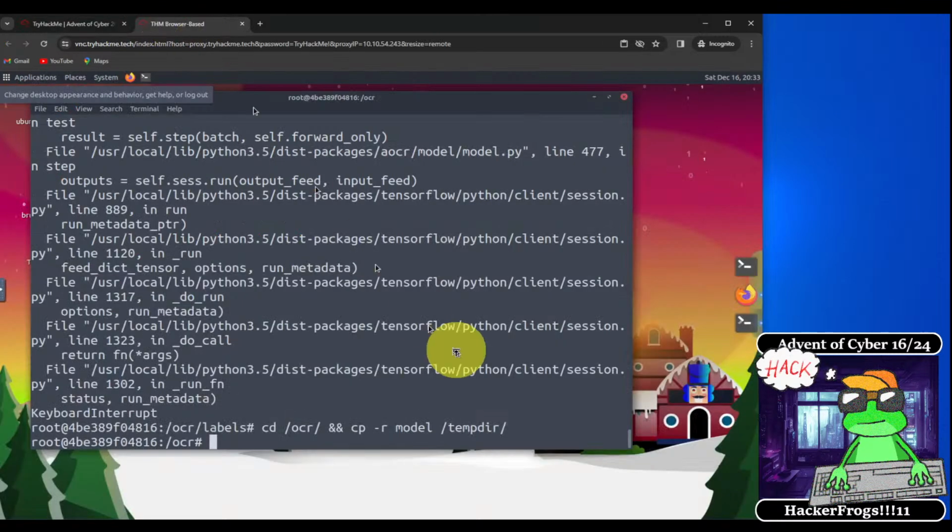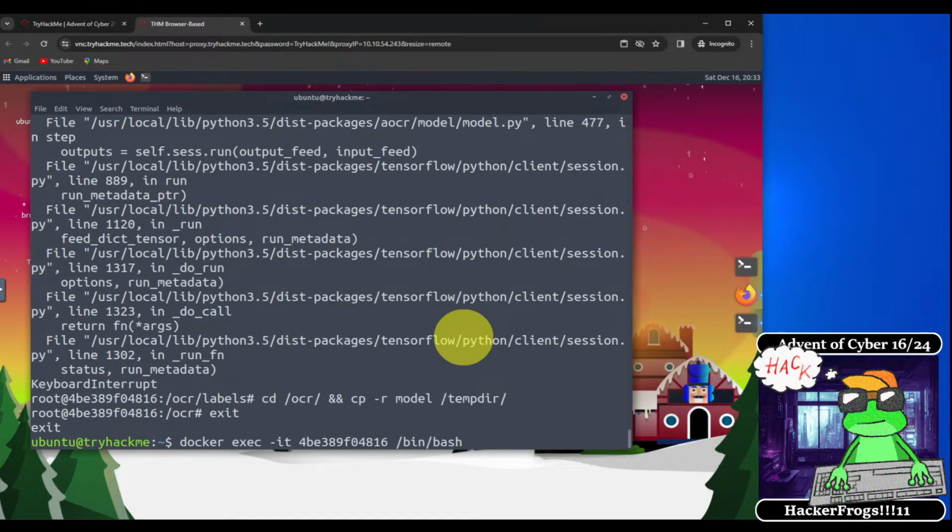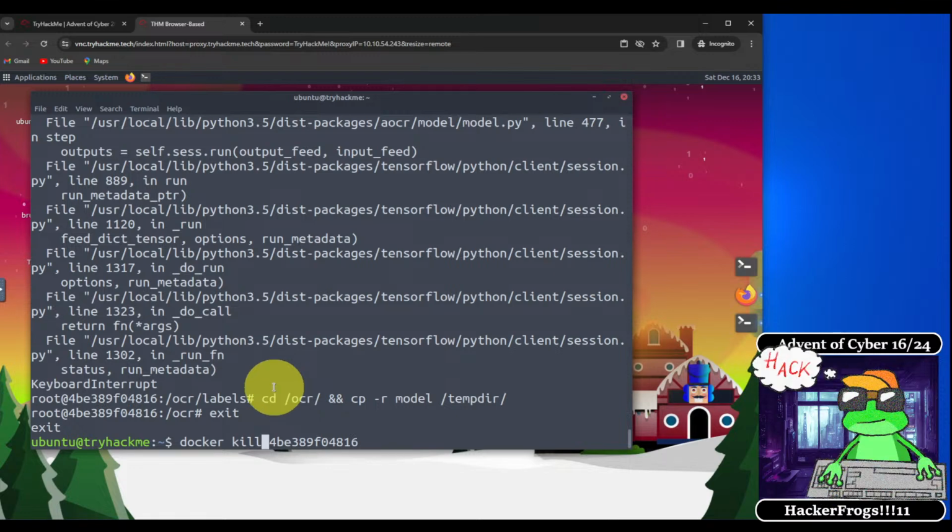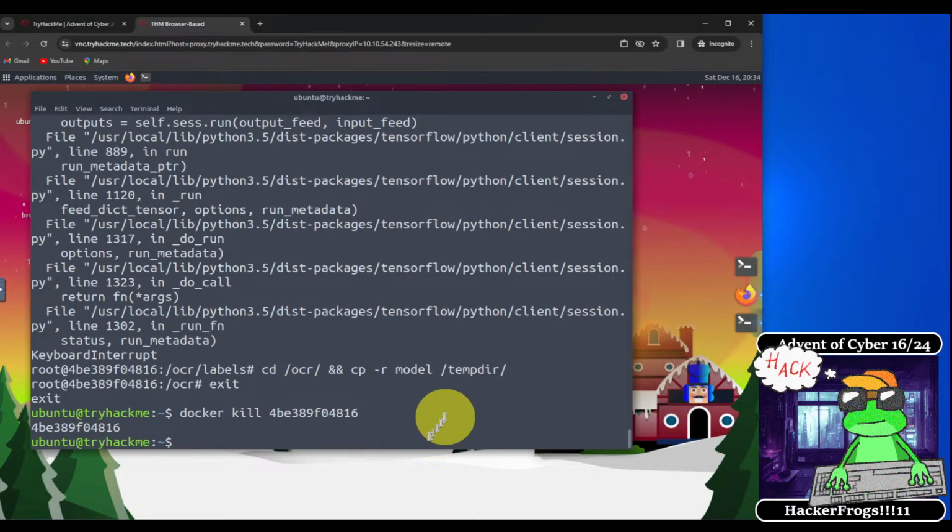All right, so let's do that. We exit, and then we run docker kill. We're going to edit this command right here. This command was retrieved using the up arrow on our keyboard, and that accesses command history. So we press the up arrow to bring up the command history, and then we edited that command so that we could include the Docker ID number right here. So we run the command, and that shuts down the Docker container.